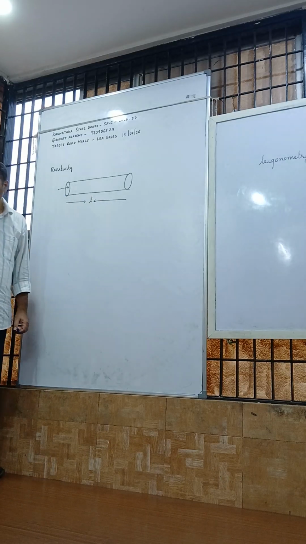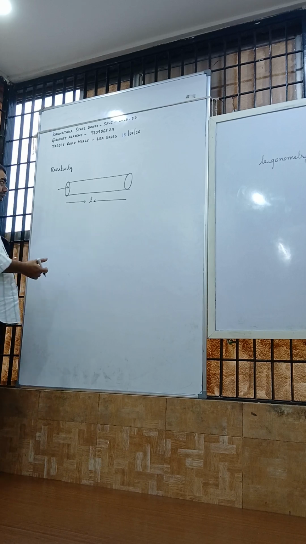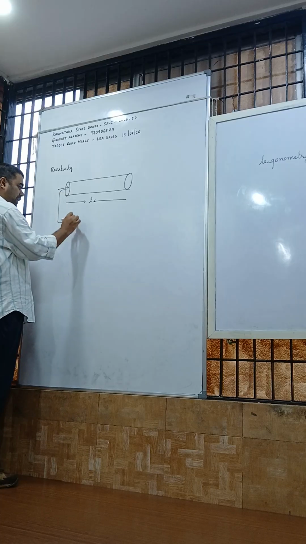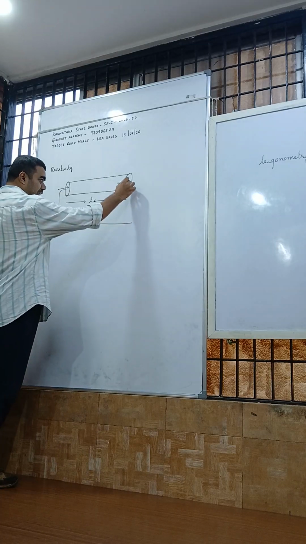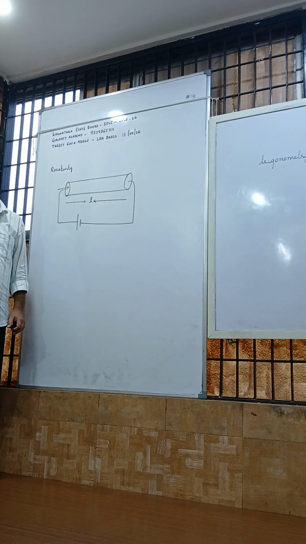What is a conductor? Material that allows electricity to pass through it, basically any metal, for example copper or aluminum. Now when you apply potential, potential means some energy source, like a battery.